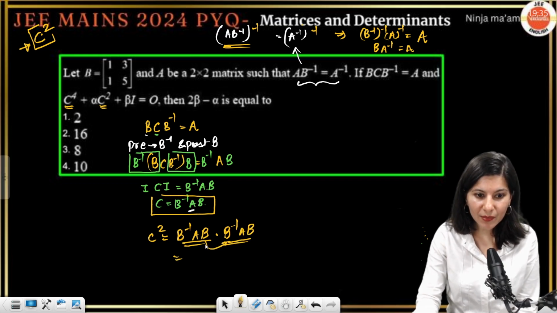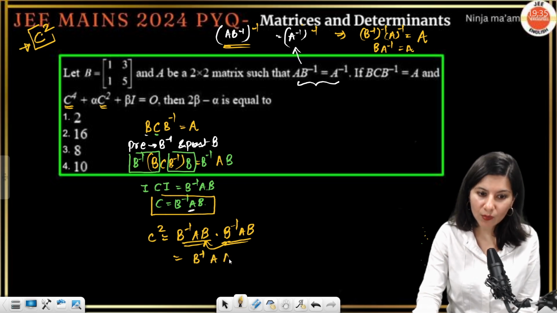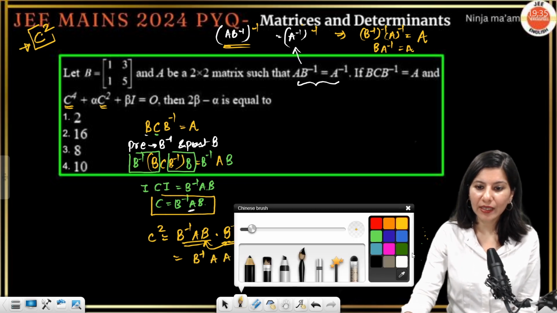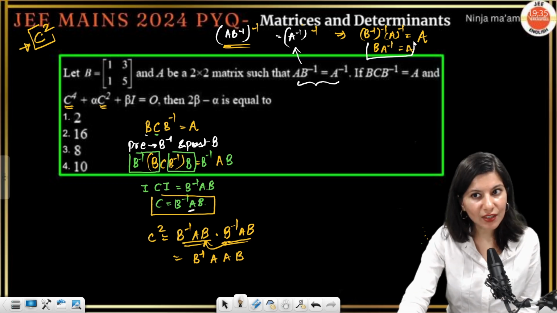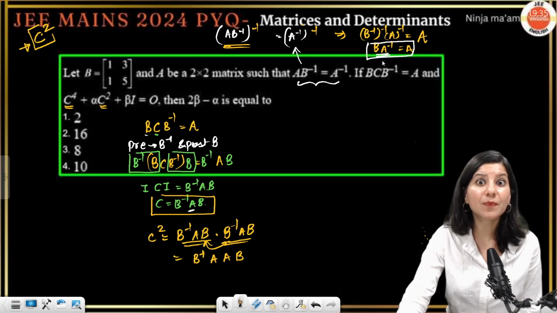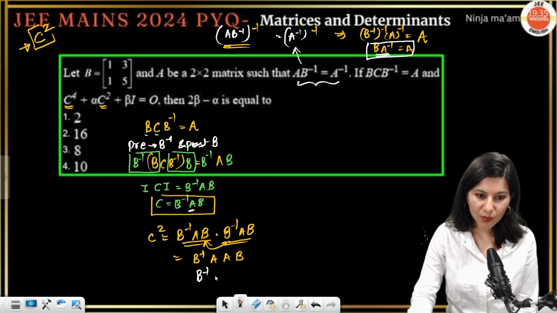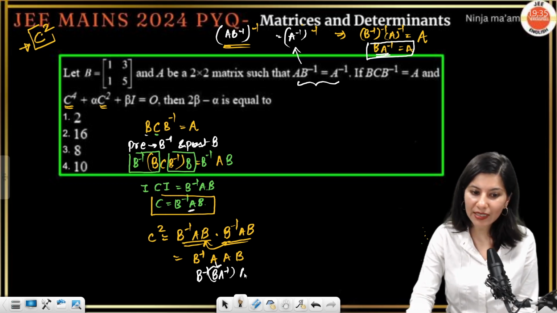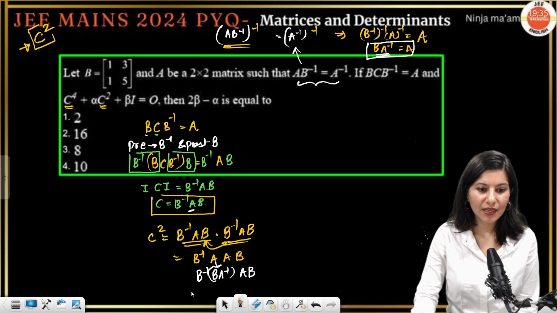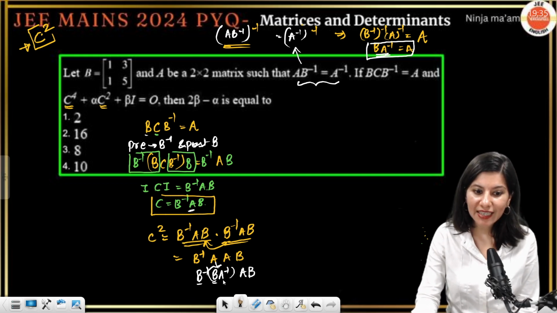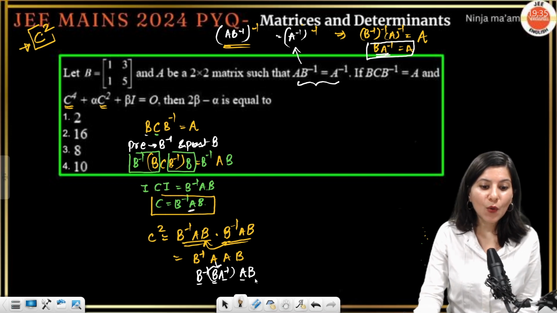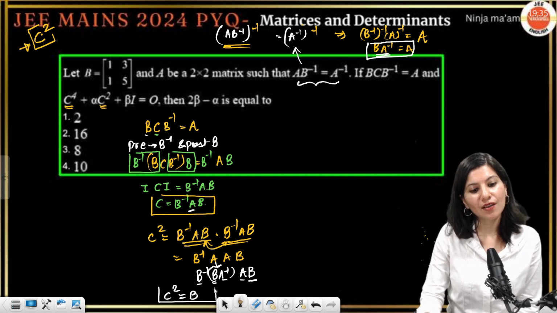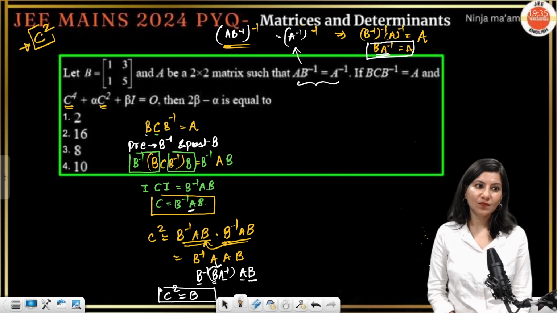So now again, B and B inverse will become identity. So this is B inverse A, one more A and B. Okay, and now using this thing, A will be replaced by B A inverse. So B inverse, then B A inverse. Just because of this A, one A is kept constant, this is B. Now tell me, B inverse and B is identity, A inverse and A is also identity. Only B is left out, so C square is equal to B. Okay, C square is B.